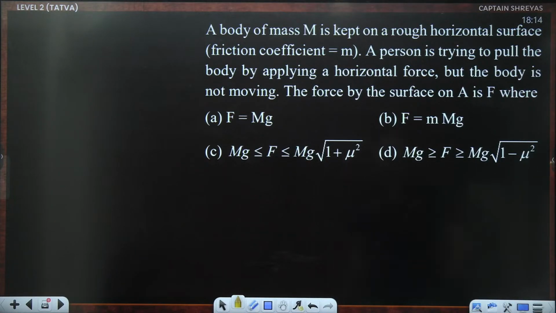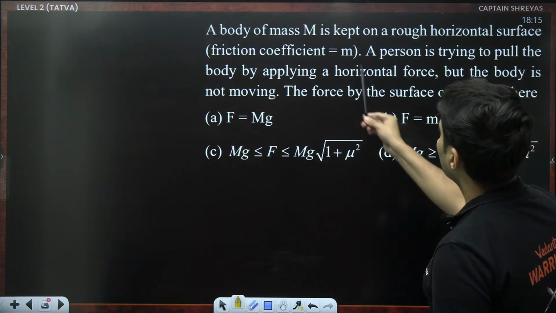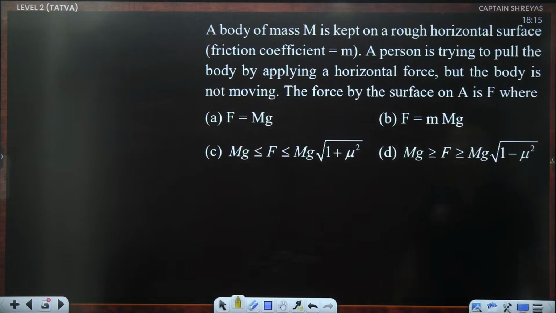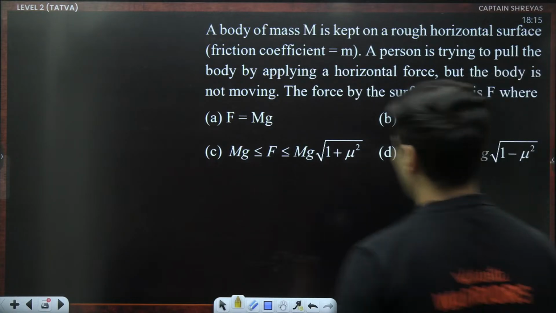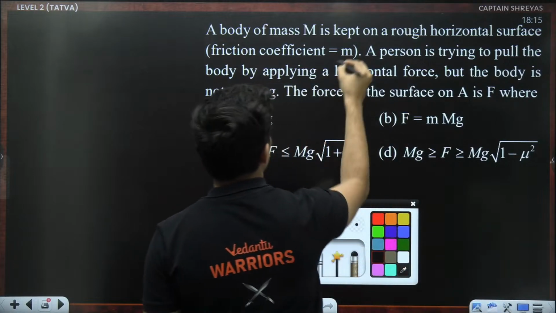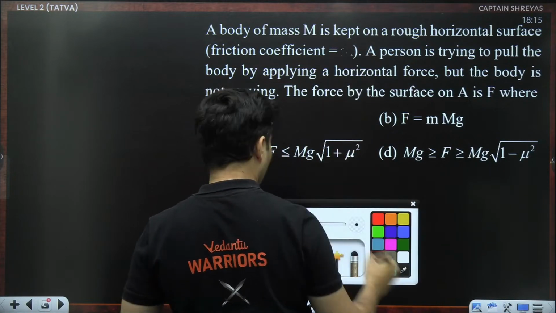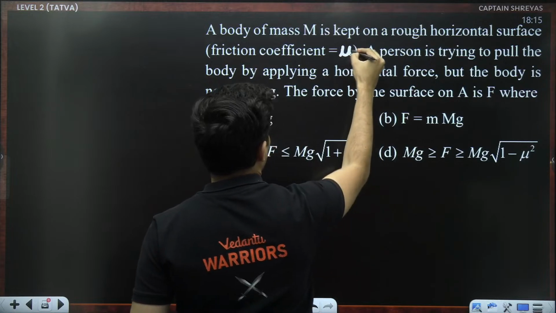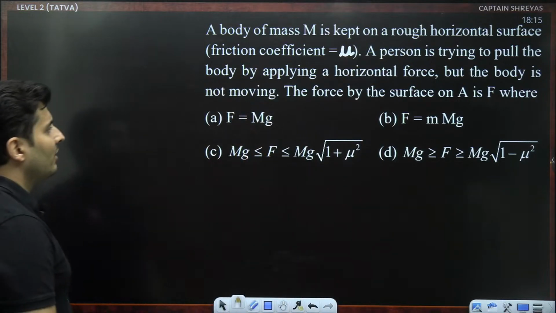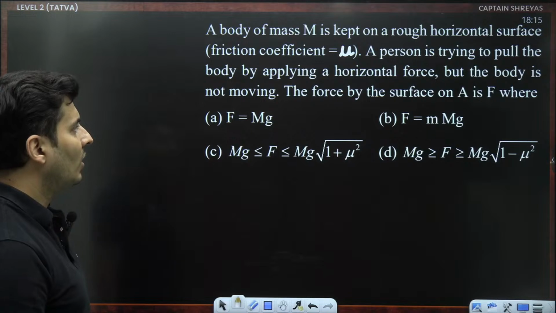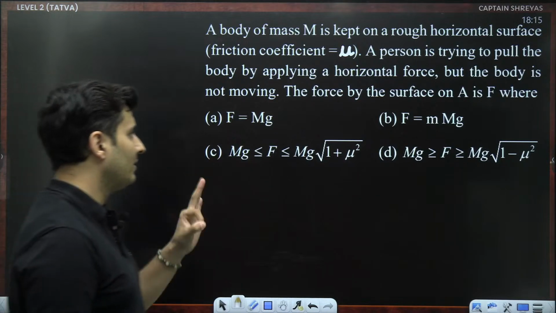A body of certain mass is kept on a rough surface. Coefficient of friction, I think this should be mu. A person is trying to pull the body by applying some force, okay, and everything else is mentioned over here. So this is supposed to be mu, I believe. The body is not moving. The force by the surface on A is F.